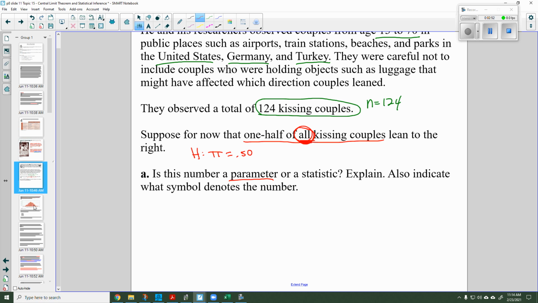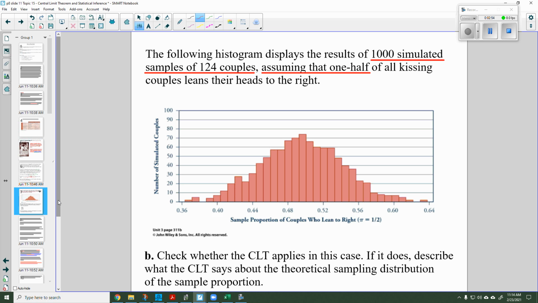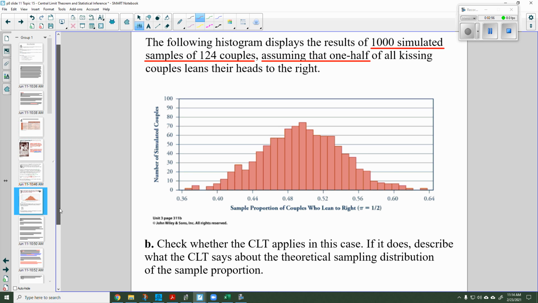Now, when he went out, one of the things he did was he got out his little Reese's Pieces app and did a simulation of 1,000 samples of size 124. So N equals 124. And in his simulation machine, he put that pi is equal to 0.50. So randomly, if we did that, meaning we went into the population and got 124 people and got their proportion of how many of them turned to the right.